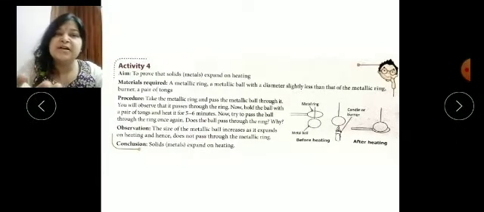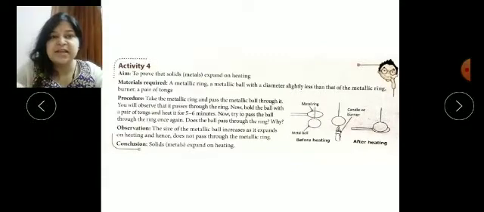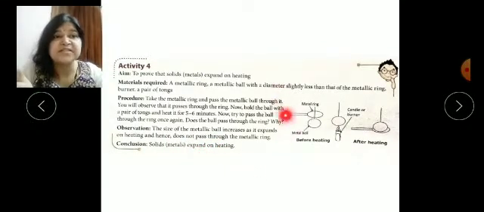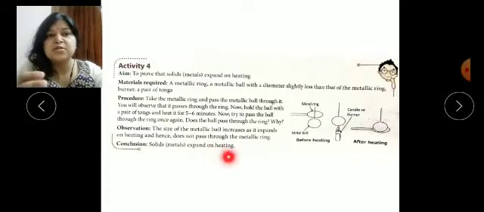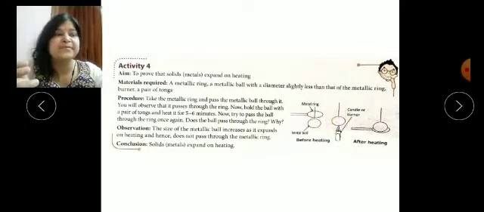So through this activity, we can say that solids expand on heating. This thermal expansion also works in the solid state of matter.